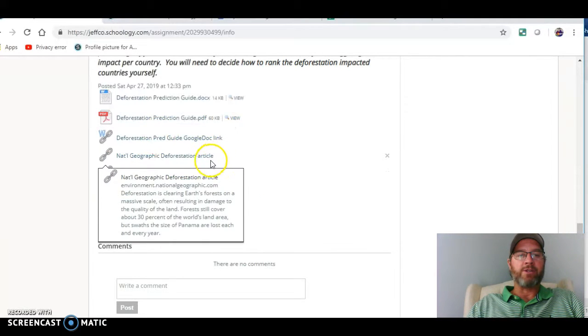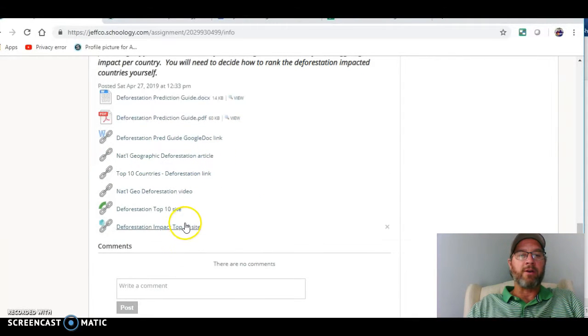We have this National Geographic deforestation article. You'll look at this link about top 10 countries. There are actually 3 different links that talk about this top 10 countries. And then we have this National Geographic deforestation video to watch. Then once you've done all of that, go back and complete the after reading portion of it.